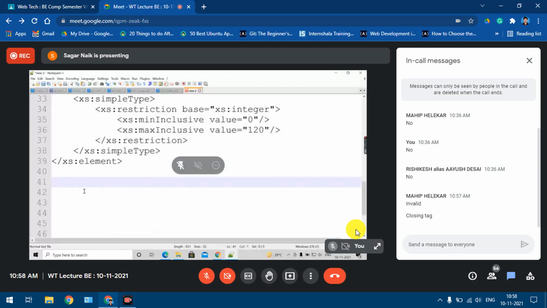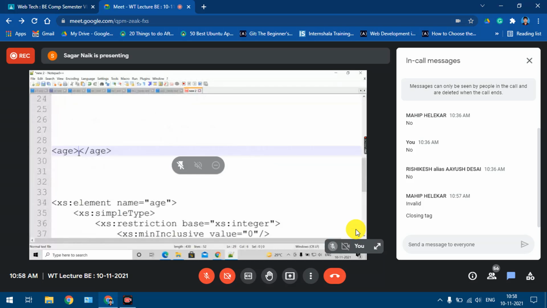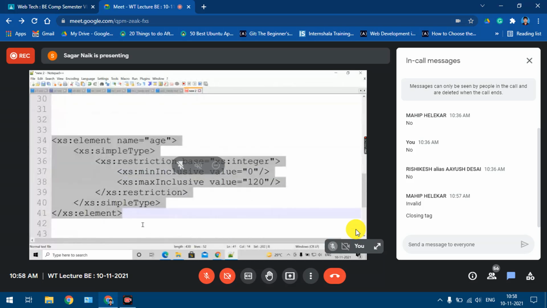I hope you understood the simple point. The element was simple. Again, see, the element was a simple element only, right? Only because of those restrictions I had to write all these things. Okay, so I hope you got this point: restrictions on the values.